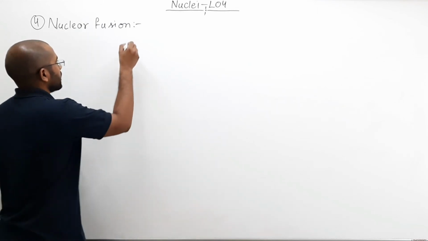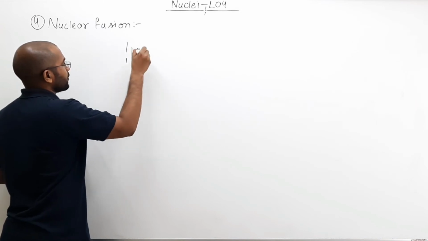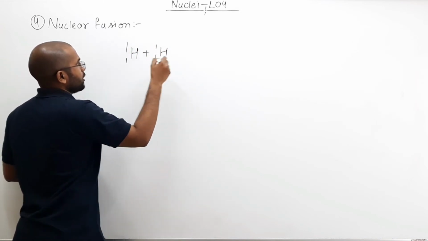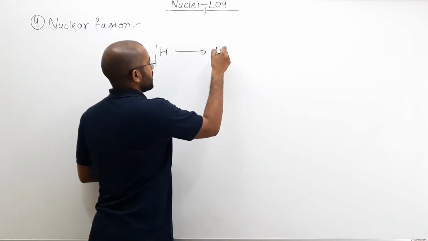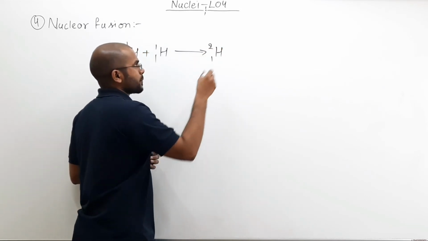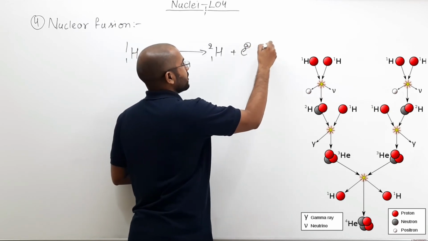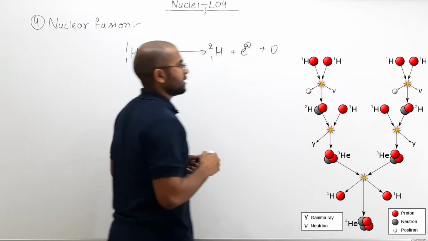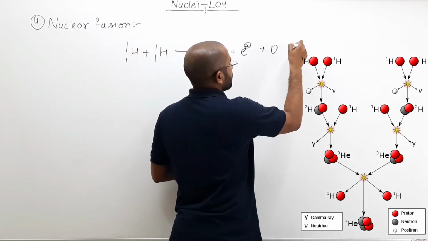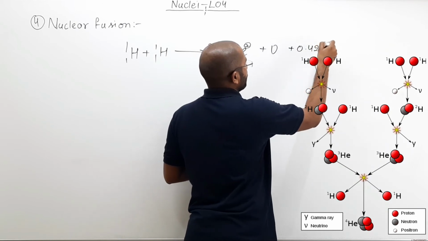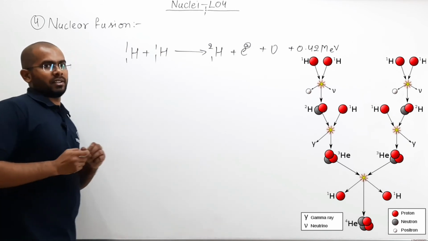So let us take an example. Let us say 1H1 plus 1H1. So two hydrogen nuclei combine to form a deuterium nucleus, plus a positron is released, plus a neutrino is released. And in this process, approximately 0.42 mega electron volt of energy is released.